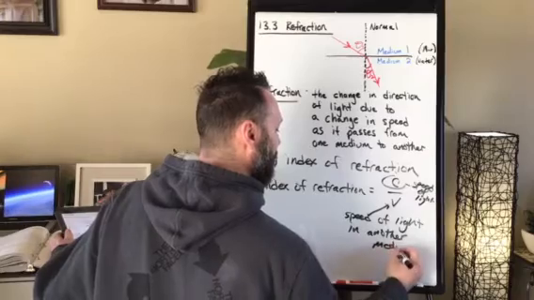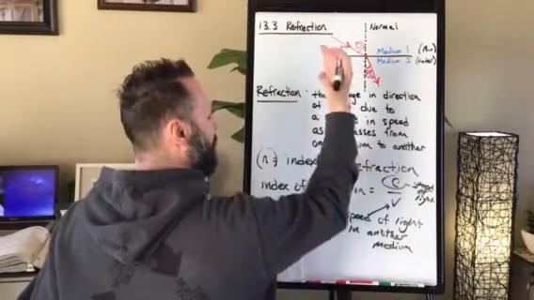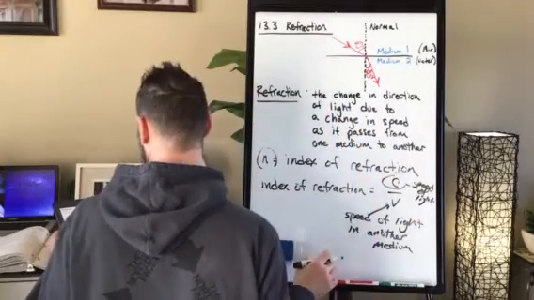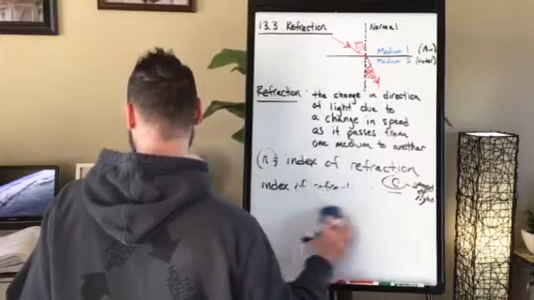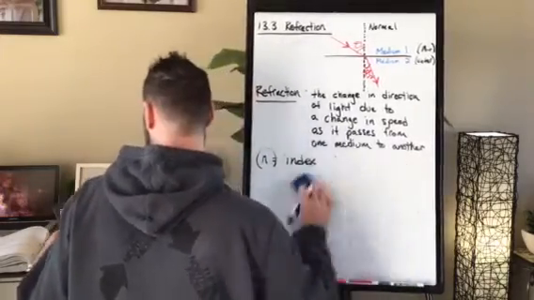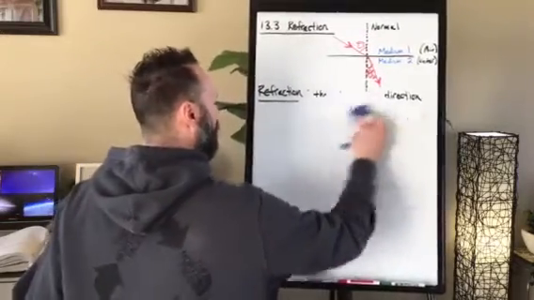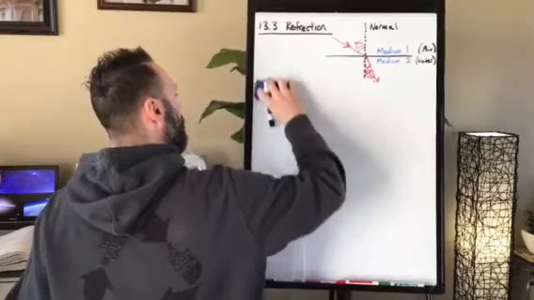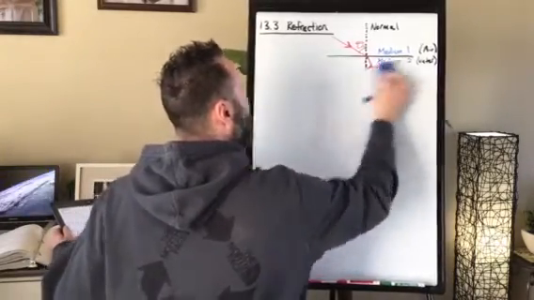So again, with all these problems, we're just looking at how light is bent when it passes from one medium to the next. Because light travels fastest in a vacuum, the index of refraction for any other medium is always going to be greater than 1, and air is really, really close to 1.